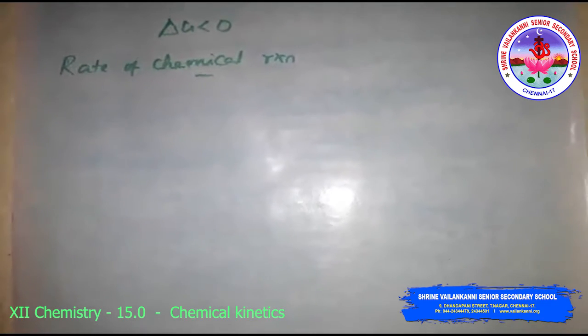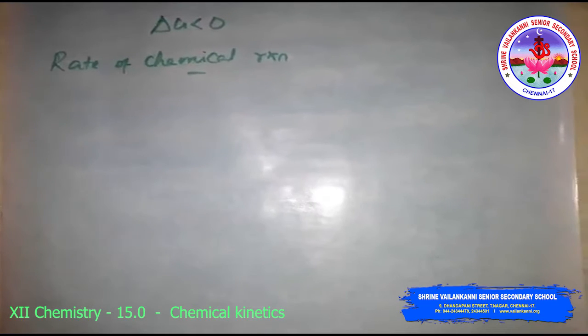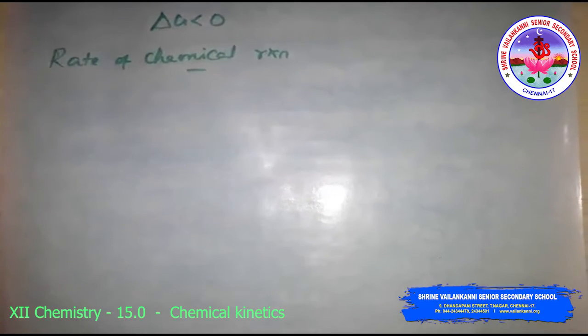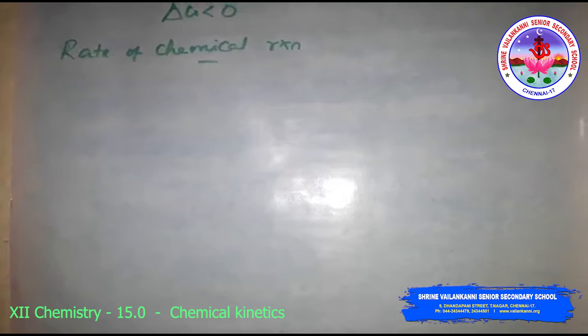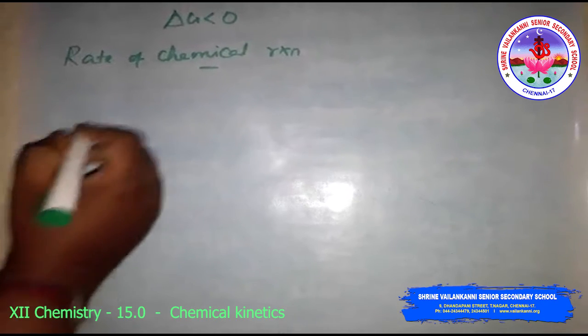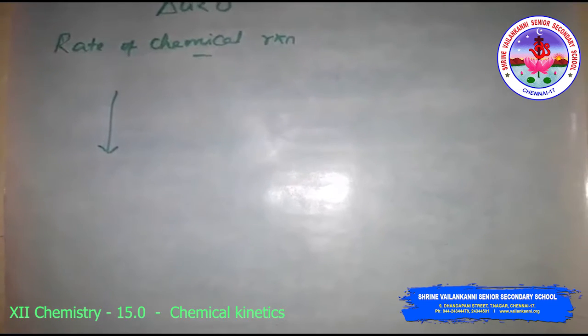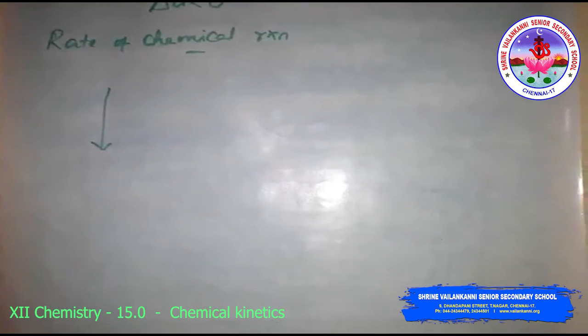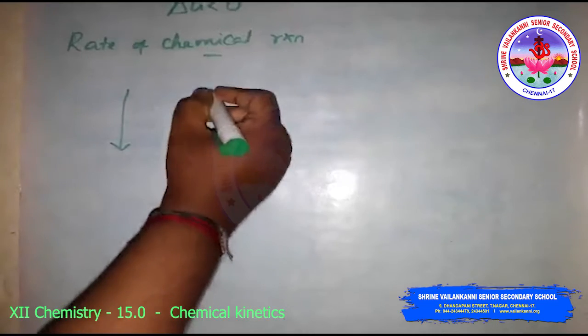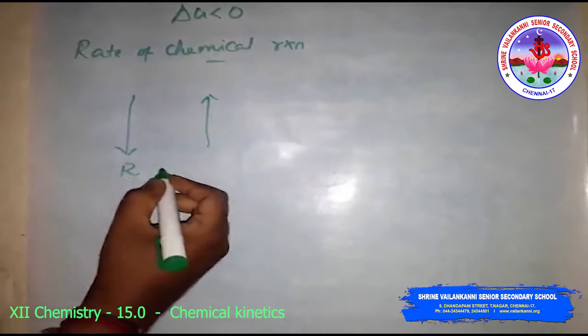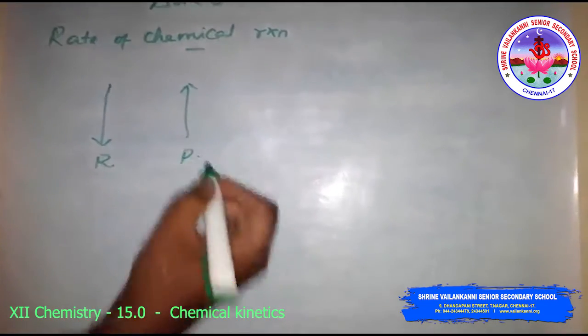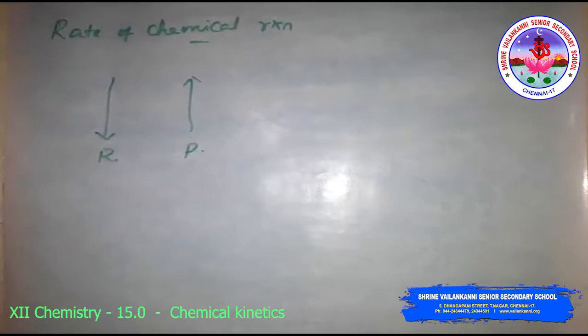To be more specific, it can be expressed as the decrease in concentration of any one of the reactants, or the increase in concentration of any one of the products. So here the reactant concentration decreases and the product concentration increases.